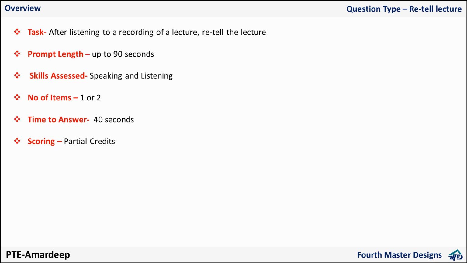If you explain important things, 5 out of 5 in content. If you explain content, let's say if your content is average, it will be 4. So details are there, download that criteria file from the internet. And I would be honest here, if you have included 20-25 keywords from the lecture, you will get 5 out of 5 in retell lecture. Why people say PTE is easy? PTE is easy because we can crack the algorithm here.